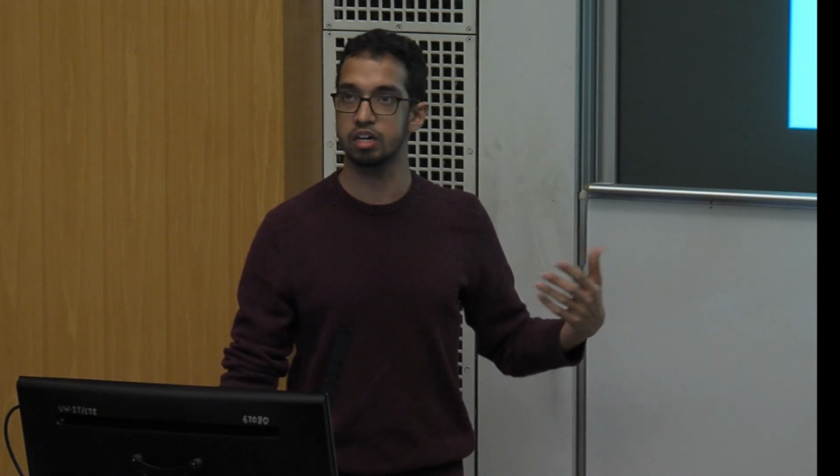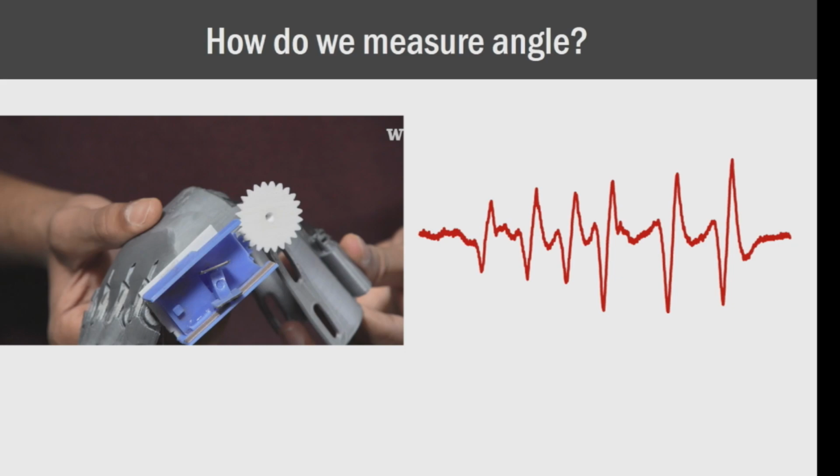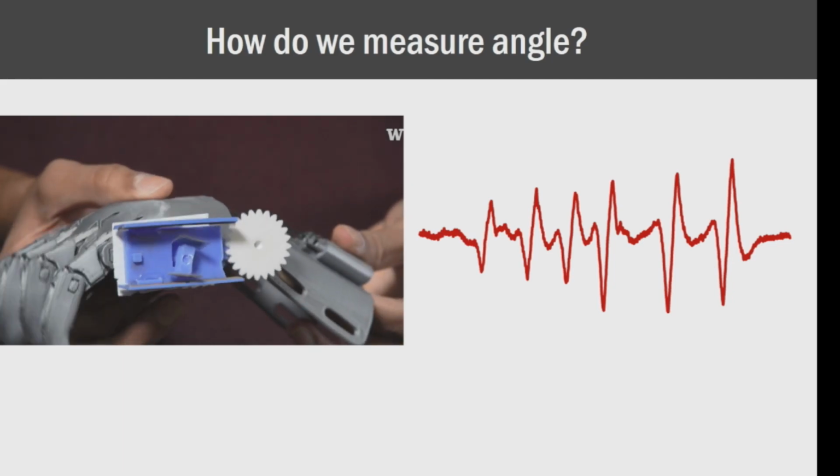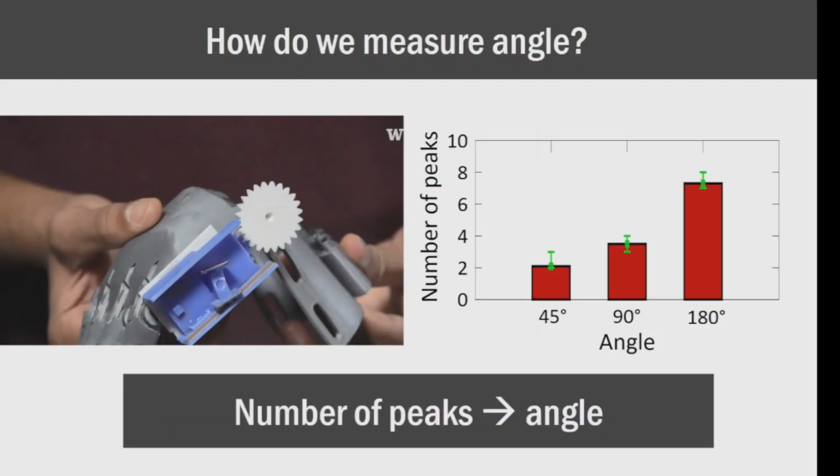So next, if we look at how we can actually track rotational motion once we've decoded our signals, here's another video showing the Phoenix hand again. And what we see here is as we turn that gear, we get 6 peaks this time. And what we can do is map that number of peaks to the amount that gear is turned and the number of times it's pressed the switch. And we can see that across a whole range of 180 degrees of motion, we can figure out how much this thing has moved.